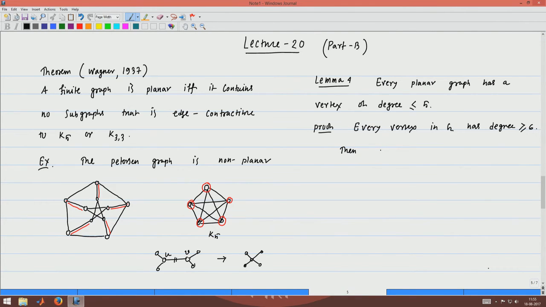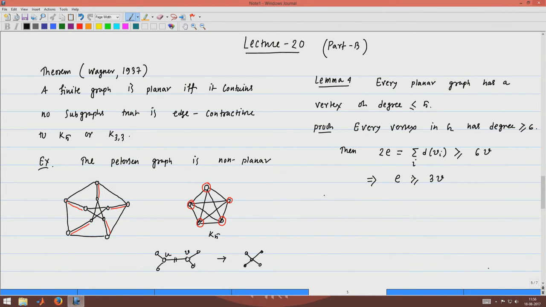the degree sum, which is equal to 2e, 2e is the degree sum, we know that, and what we are doing is that each degree is greater than or equal to 6, so it can be more than 6, I am replacing them by a smaller quantity, 6 only, and there are v many vertices, so it is 6v, which implies E is greater than or equal to 3v.